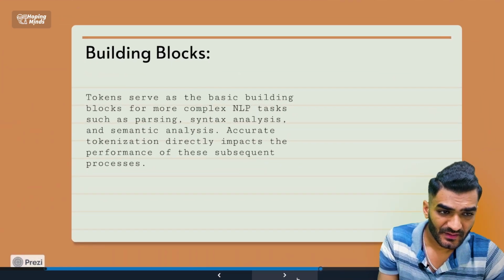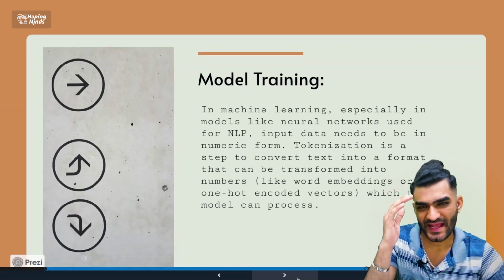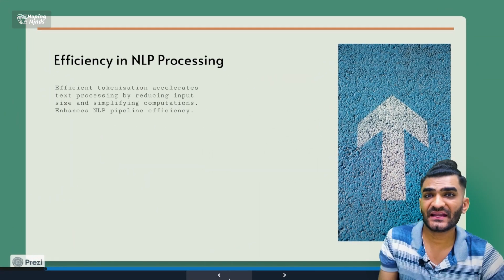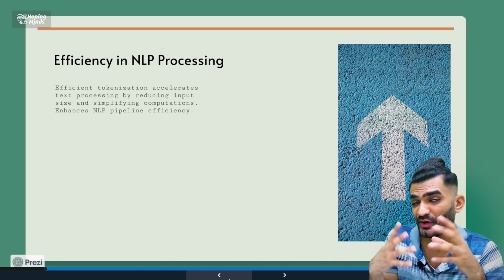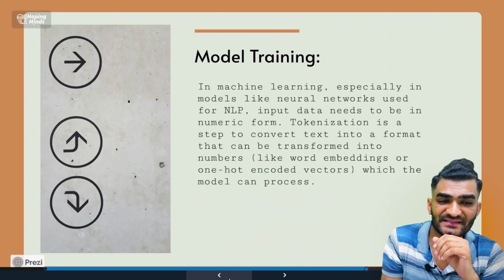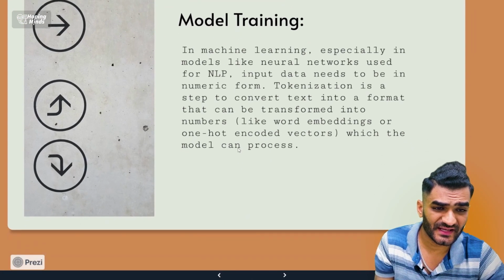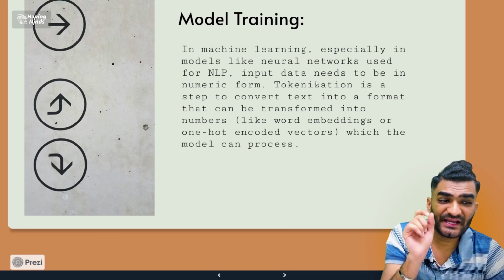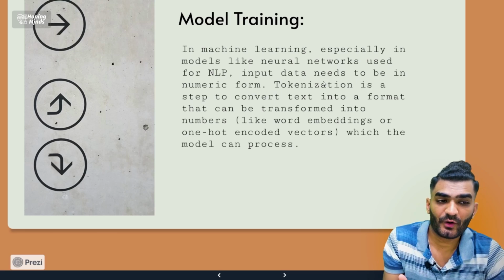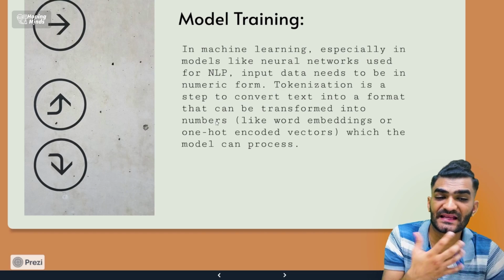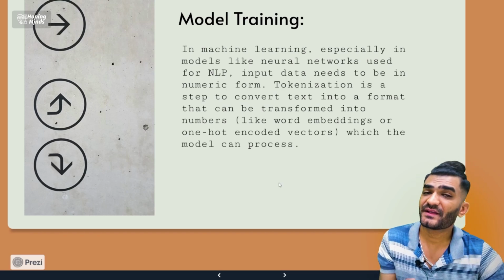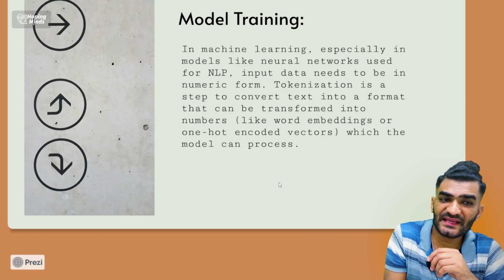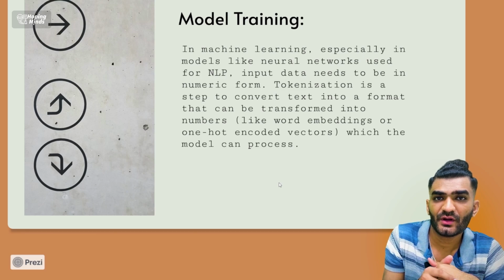Okay, perfect. Then comes the building blocks. As I told you, tokenization is always a building block, basic for model training. Yeah, it can always be helpful in training your models, right? Because when it comes to machine learning, especially in models like neural networks used in NLP, the input data needs to be in numeric form, right? Tokenization is a step to convert text into that format. Okay, perfect. Because as we know, they need a numeric format, right? So we can easily convert our tokenization into numeric format.